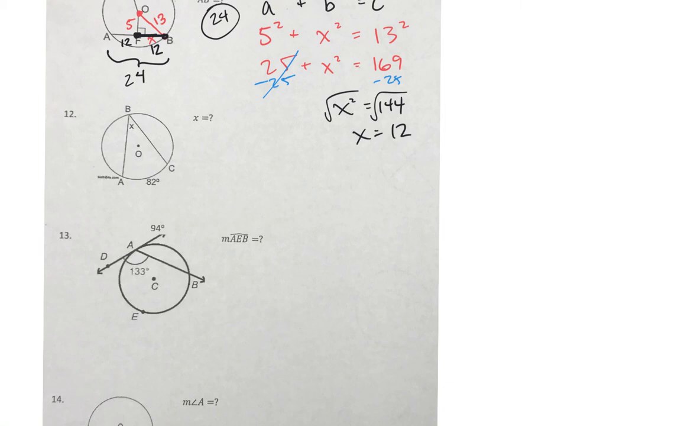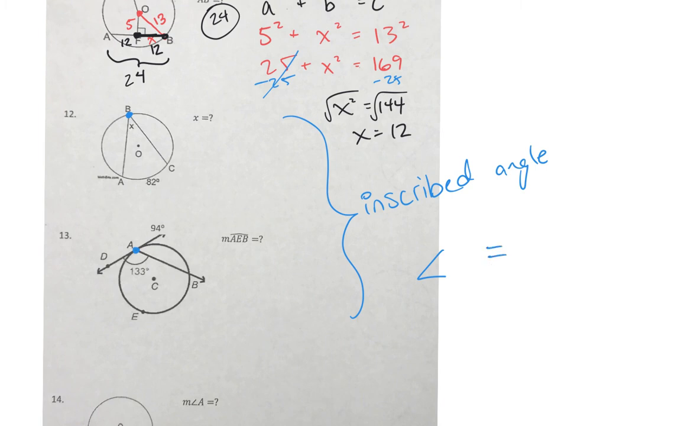All right, hey, check it out, y'all. Vertex on the circle. Vertex on the circle. Both of these are inscribed angles. What's the relationship between an inscribed angle and the arc? The angle is equal to? 1/2. Very good, sir. Or the arc divided by 2. So the angle equals the arc divided by 2.